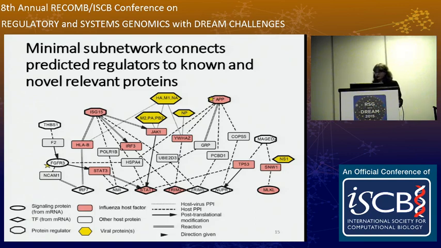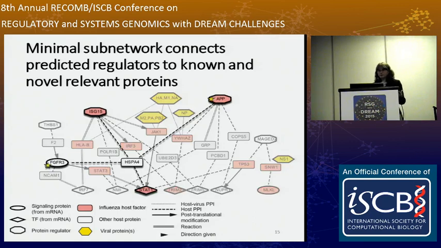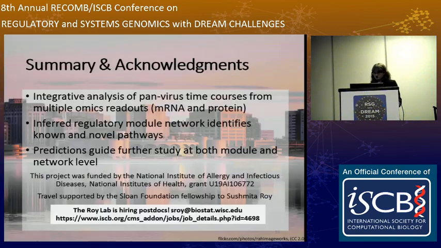So inspecting this network lets us identify potential points of coordination between the regulators. For example, HSPA4 here is a hub that connects mRNA level regulators with protein level regulators. And so studying these can give us some useful information about what further experiments we can do. So just to summarize, our integrated network enables interpretation of the host response data as well as guides further study. And I'd like to close by thanking my funding agencies, my co-authors, and very much the organizers of this conference. Thank you.